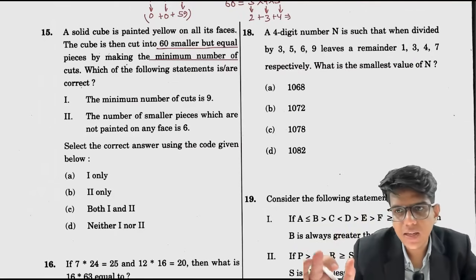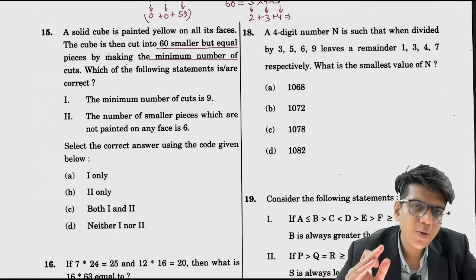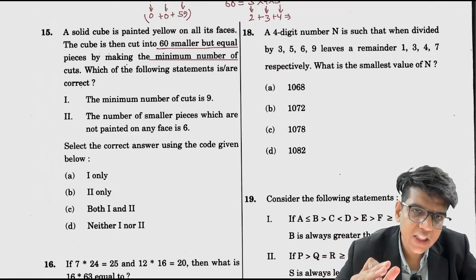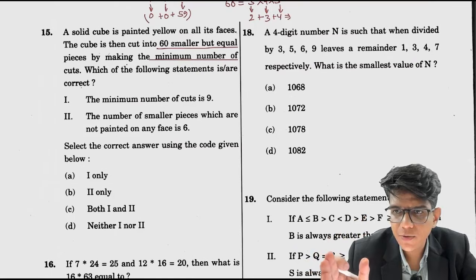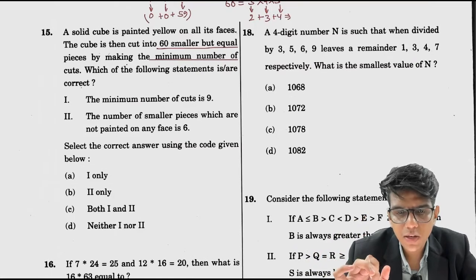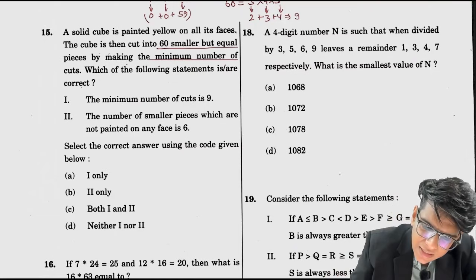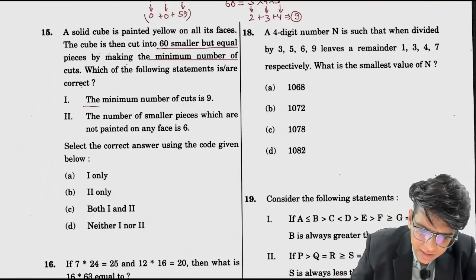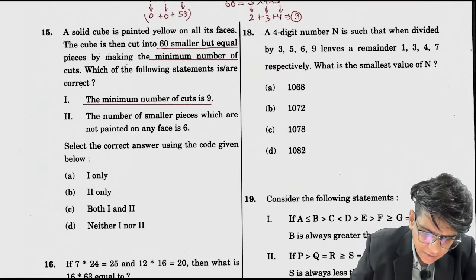This is a formula of cuts, है ना? If you know the number of pieces on each edge, you just have to subtract 1 from the number of pieces and you can get the total number of cuts you have made to make the smaller cubes. So here if you see there are 9 cuts. So the minimum number of cuts is 9, correct?